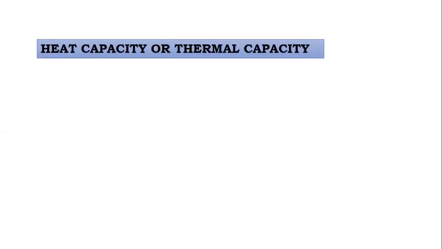Now the next article is heat capacity. What exactly is meant by heat capacity, that we have to learn. It is also called thermal capacity.